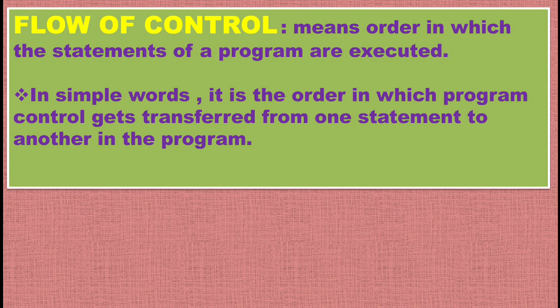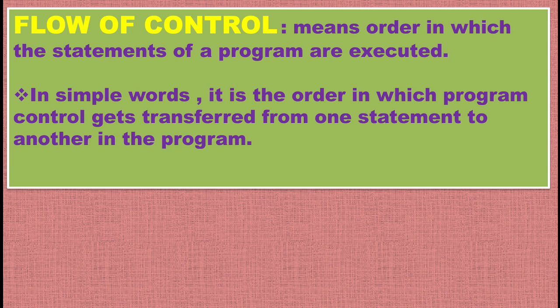Now coming to the main topic, that is flow of control. You know, children, a Python program is a collection of various statements, and there must be a sequence in which those statements are executed. So flow of control here means the order in which statements of a program are executed.